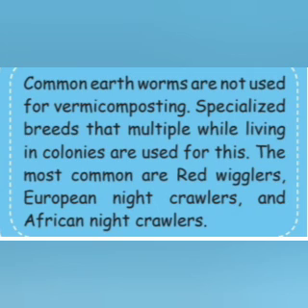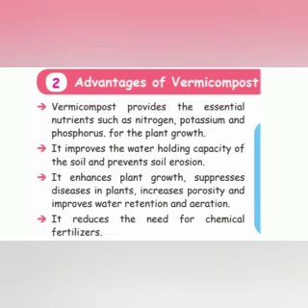Students, what type of earthworms are used for vermicomposting? Red wigglers, European night crawlers, and African night crawlers.